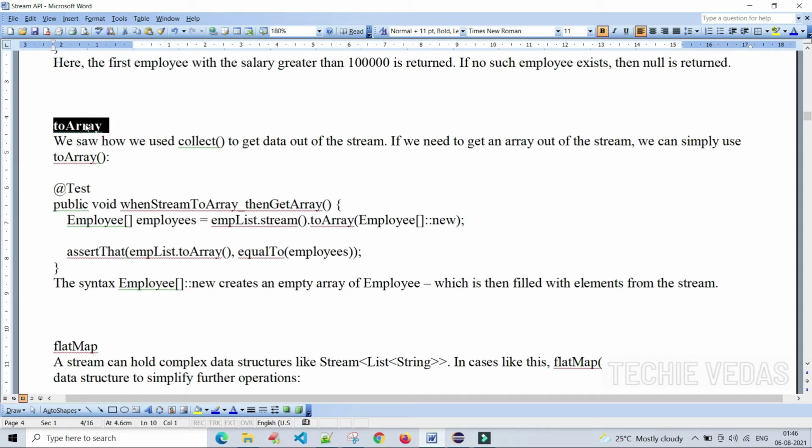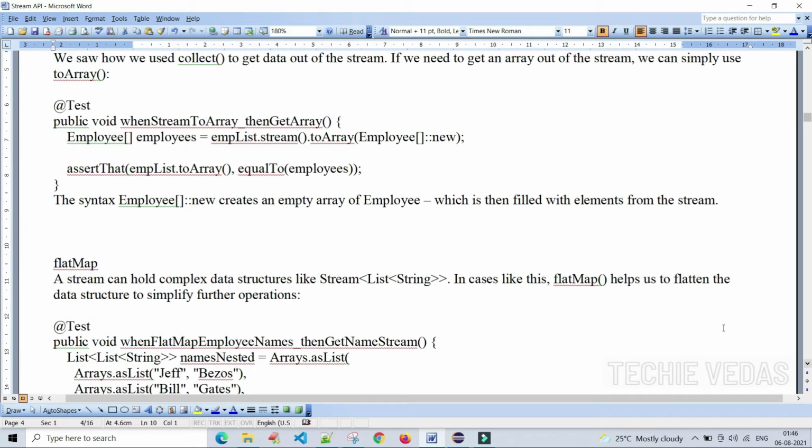Another method is toArray. We saw how we used the collect method to get the data out of the stream, right? If we need to get an array out of the stream, we can simply use toArray. toArray is used to get the array of the data, to get an array out of the stream. That is the use of the toArray method. Let's see the example for the same.